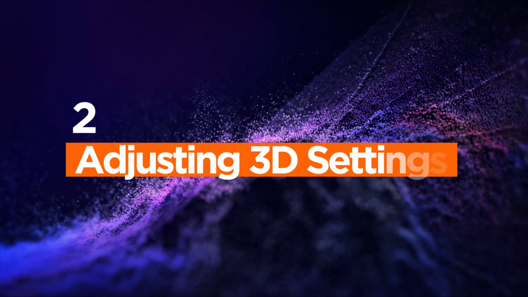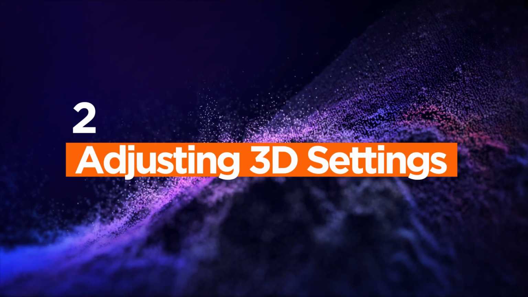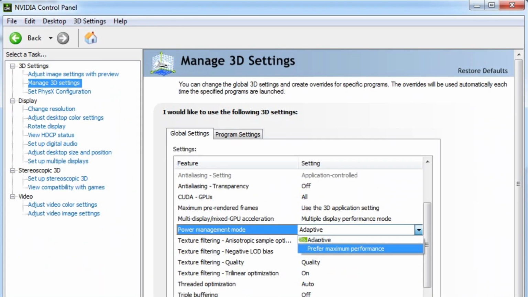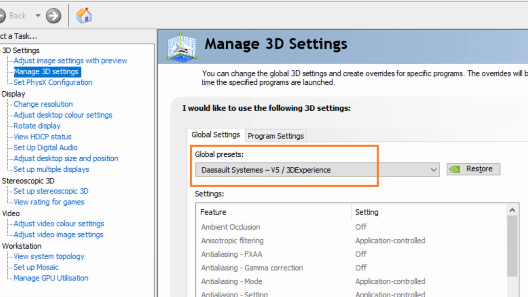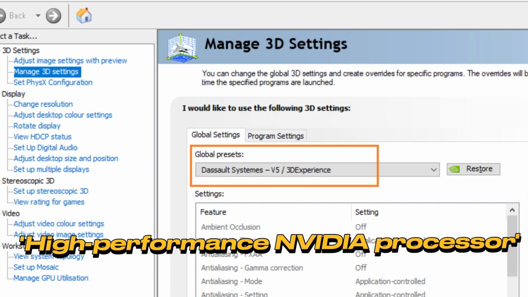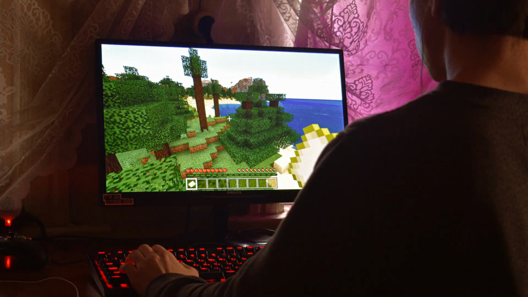Step 2. Adjusting 3D settings. In the control panel, head to 3D settings and click on Manage 3D settings. Here's where the magic happens. First, go to the Global Settings tab. Set Preferred Graphics Processor to High Performance Nvidia Processor for maximum gaming power.